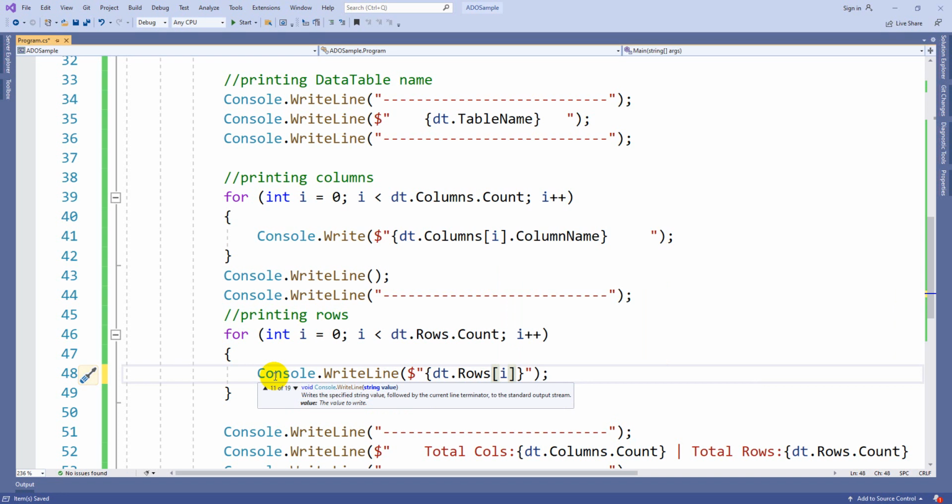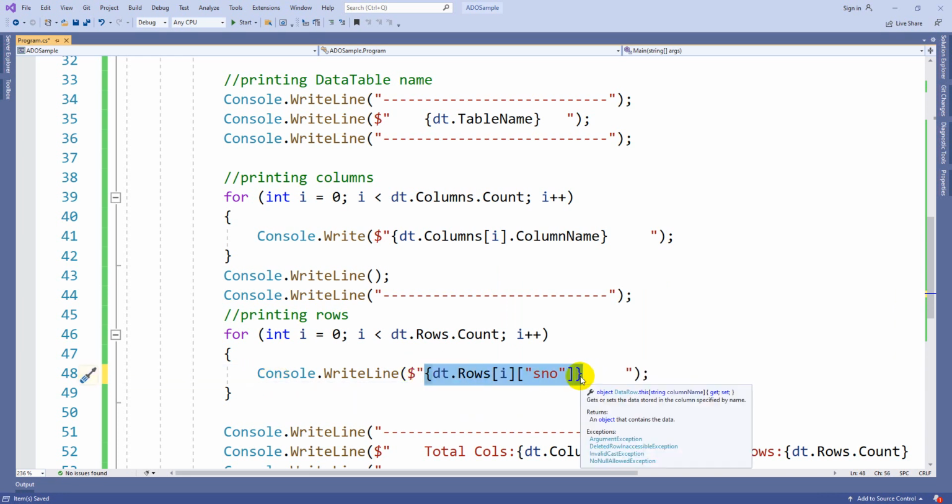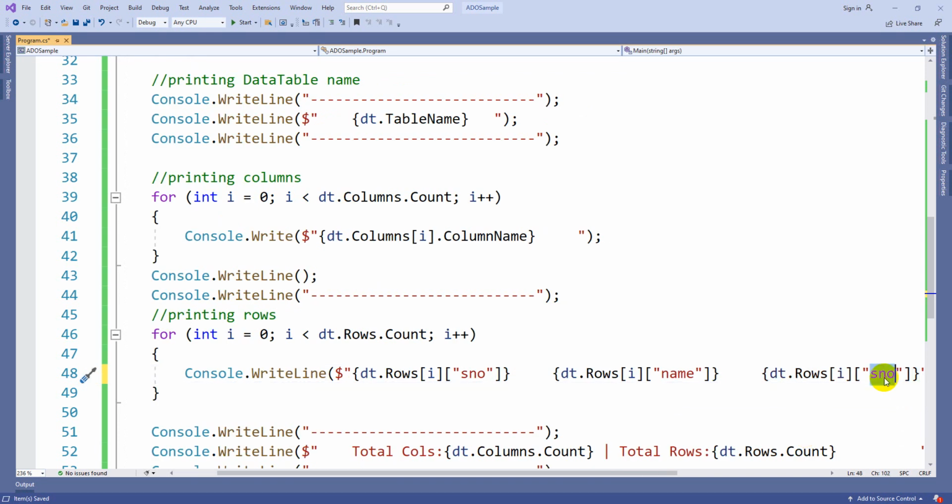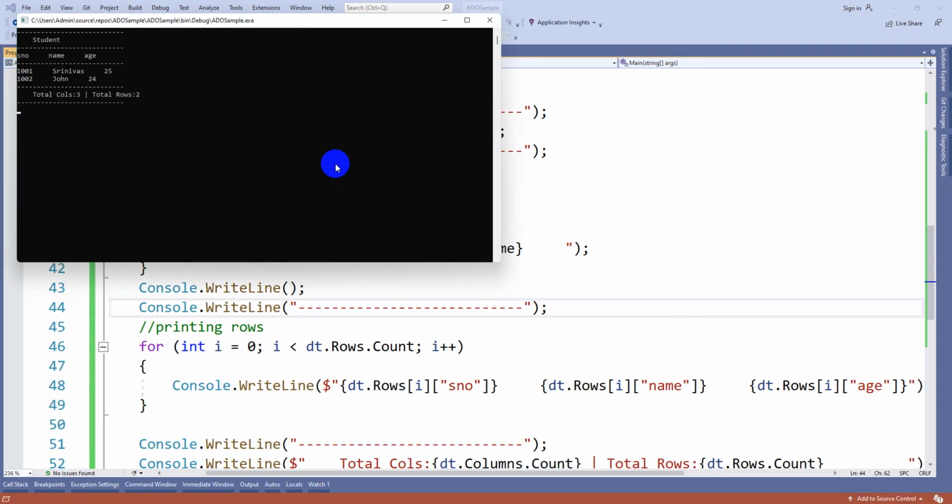After that you mention which column to print, serial number, then 5 spaces, because I am maintaining 5 spaces for the column titles also. Then name, again 5 spaces, and the third column, age. Otherwise you can also keep 0, 1 and 2, anything is fine. Now let's execute. You can see you got the data like this.